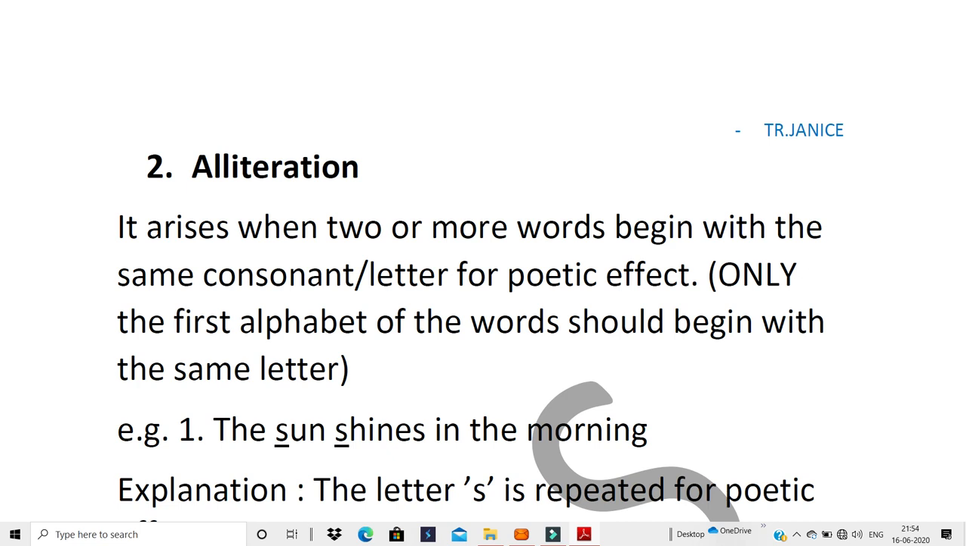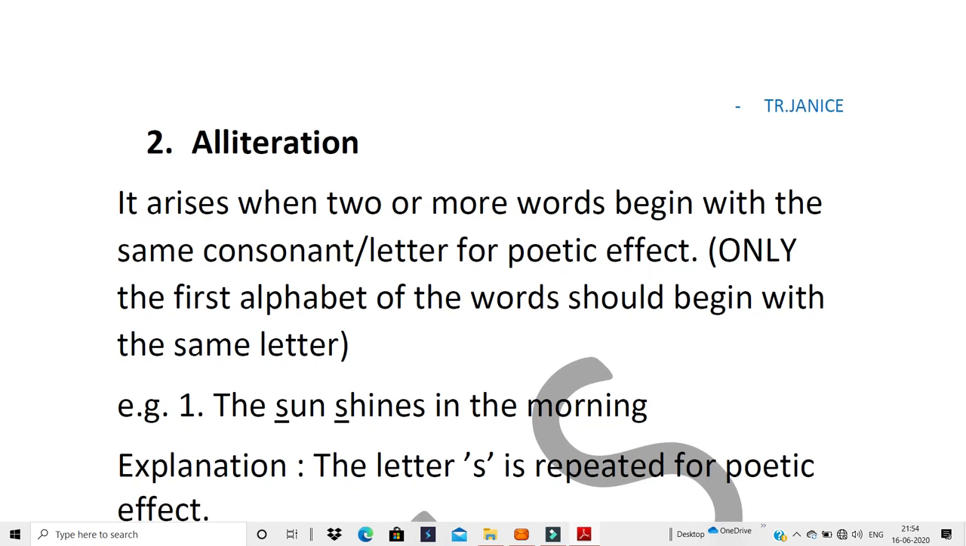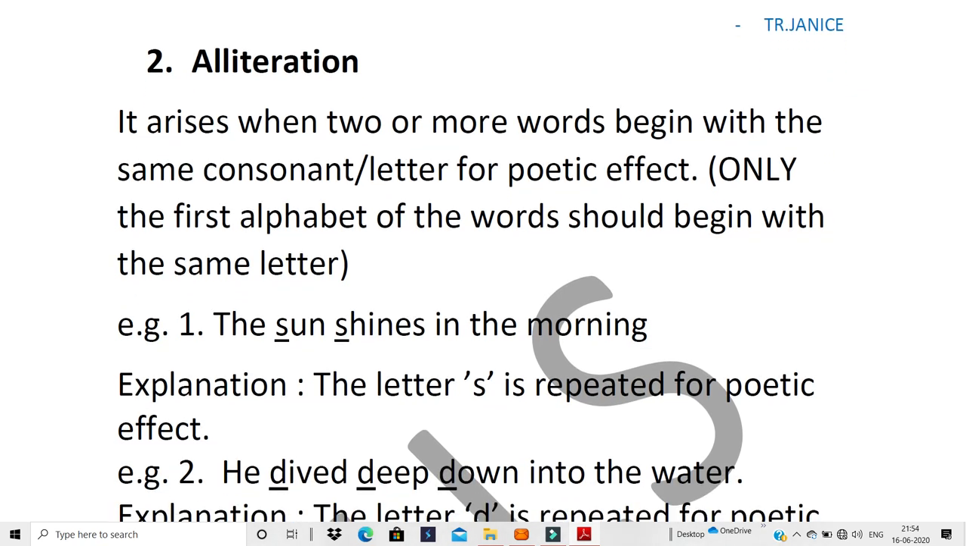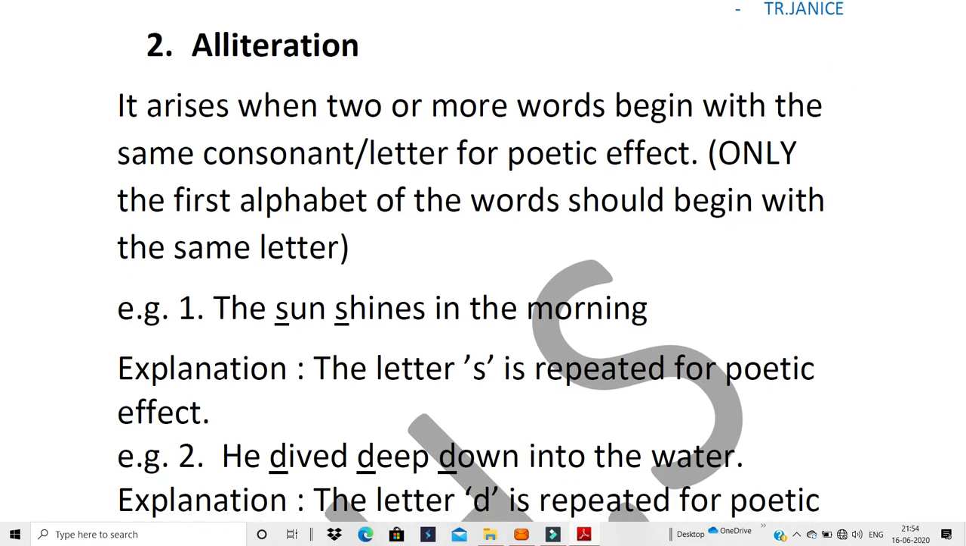Now it is very important that you look only and only at the first alphabet. Do not look at any other alphabet. Clear? And it's only the first alphabet, not the whole word. So when you look at the first alphabet and you find that two or more words begin with the same letter, then it is an alliteration. And how are you going to explain it? You will mention the alphabet that is being repeated. The letter S is repeated for poetic effect.